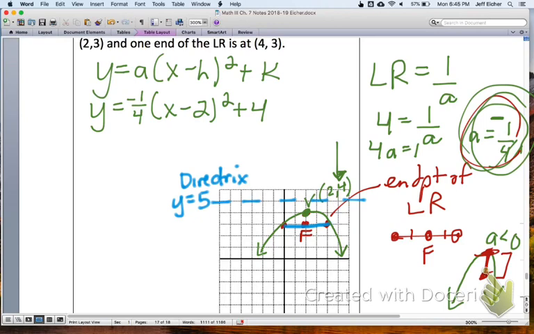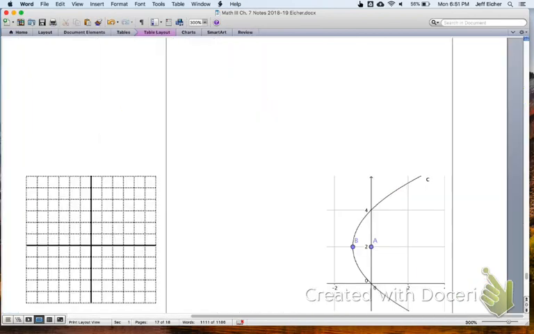I think we found everything they wanted us to. Here's the equation. We have the coordinates of the vertex. We have the directrix. I think that was it. So definitely a lot of pieces, kind of a puzzle that you're trying to solve. Put the pieces together, see what kind of picture you can develop, that you can observe in the characteristics of parabolas. All right, number 4, onward and upward.